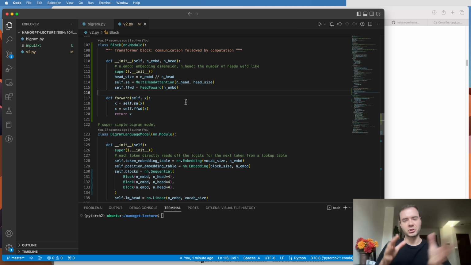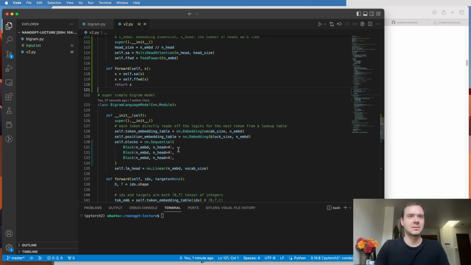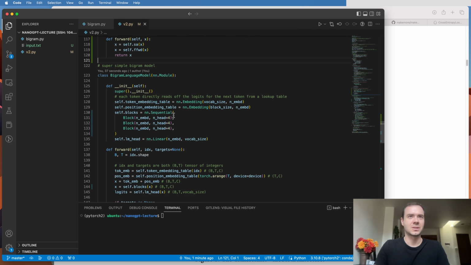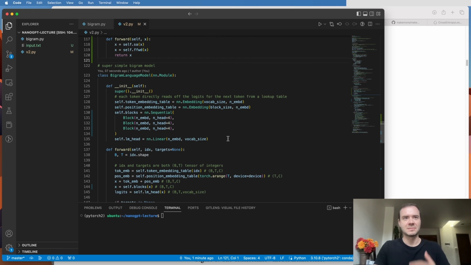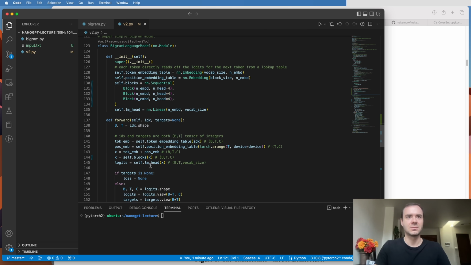So this is how the transformer typically structures the sizes. So the head size will become 8, and then this is how we want to intersperse them. And then here, I'm trying to create blocks, which is just a sequential application of block, block, block, so that we're interspersing communication and feedforward many, many times, and then finally we decode.